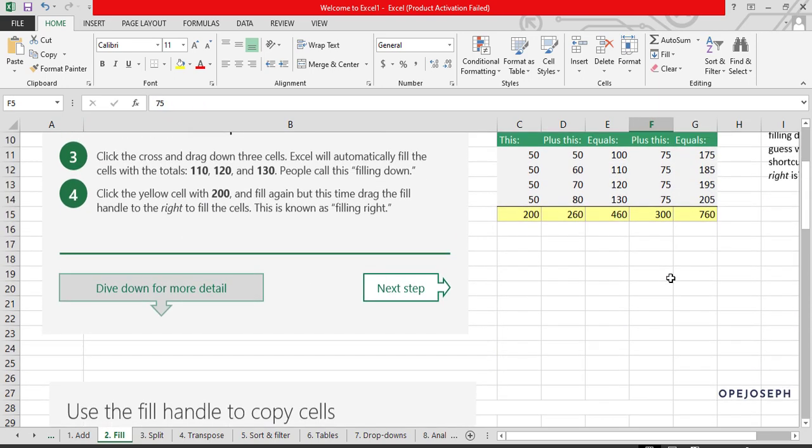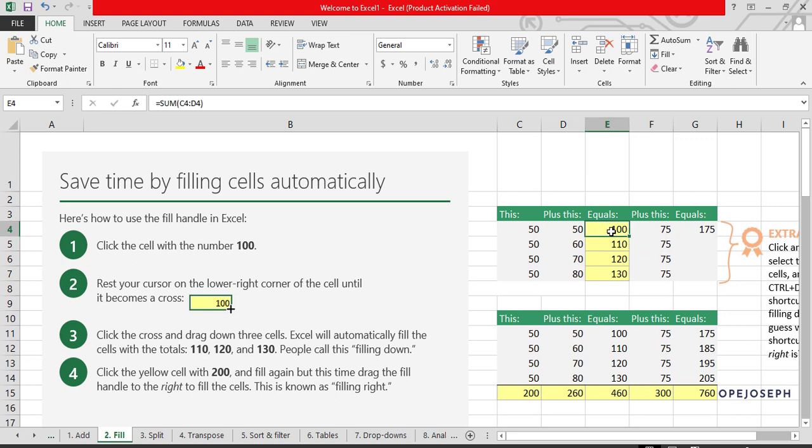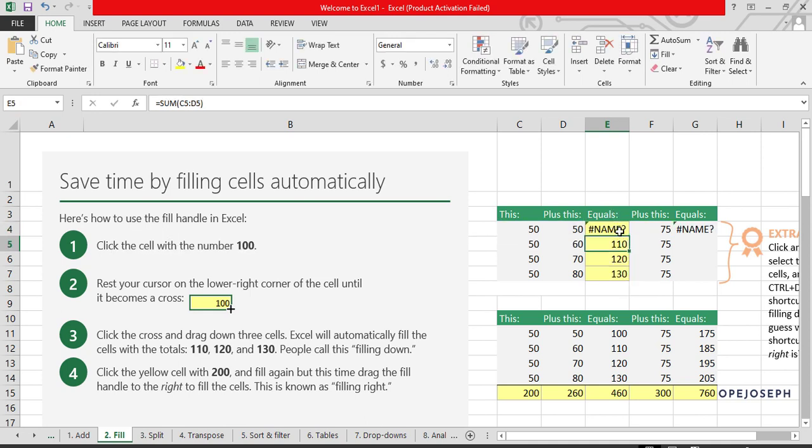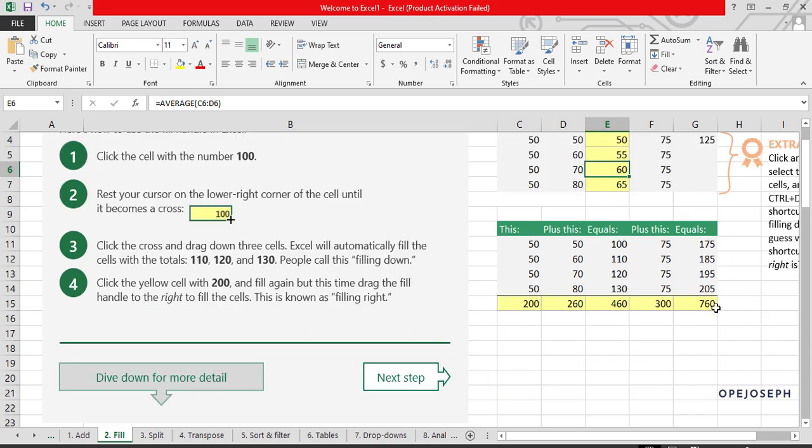So that is that about that. If it were to be the average that was there, let's say, average. Oh, that's the name error. So that's why I said it's not ideal to be writing formulas inside the cell. So let's come here now. The average of 50 and 50 is obviously 50. Let me delete what is there. Repeating the same, let's fill down. Can you see 55, 60? It's just taking the average of the complementary cells beside it. So that is how to fill basically.